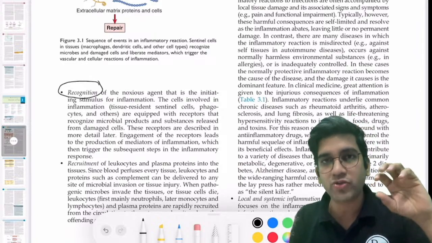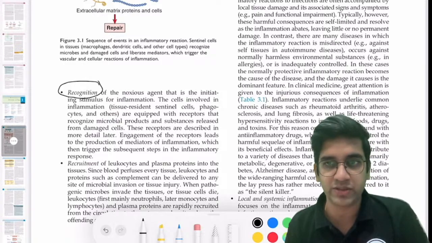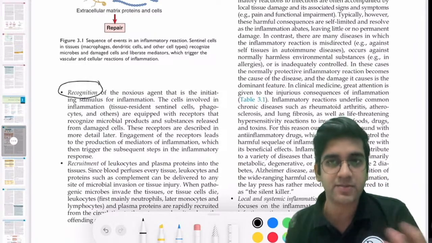We will see about the recognition when we come to the immunology chapter. There are a few receptors. We'll definitely learn about that, right? Toll-like receptors, NOD-like receptors, all those things, right?